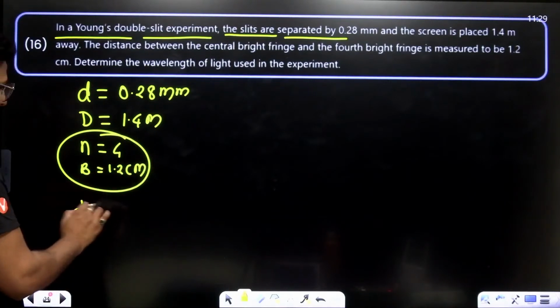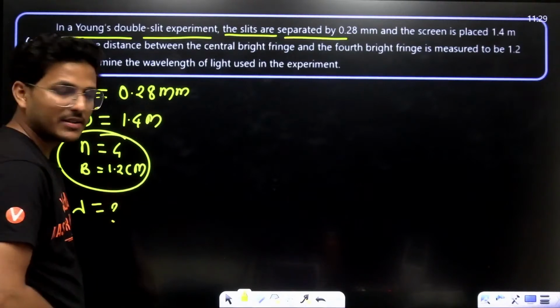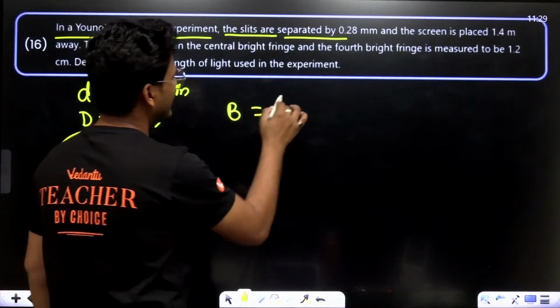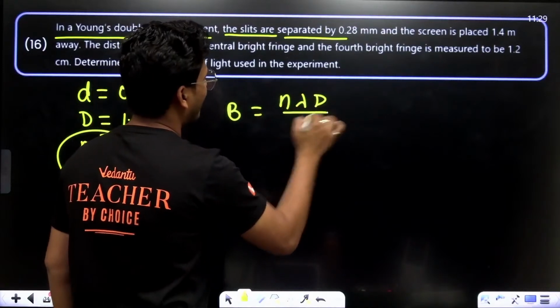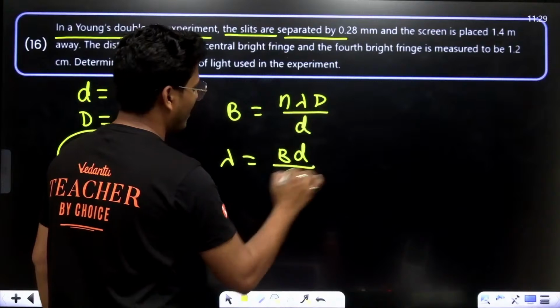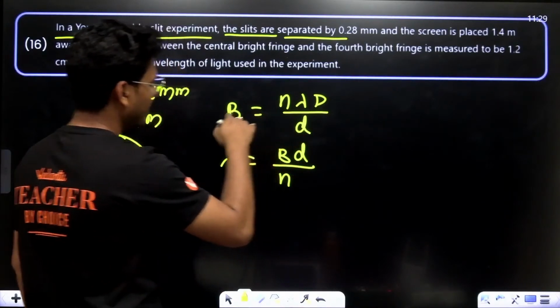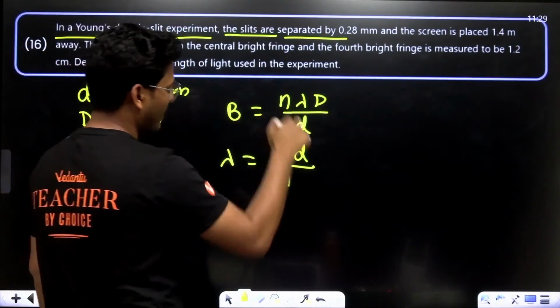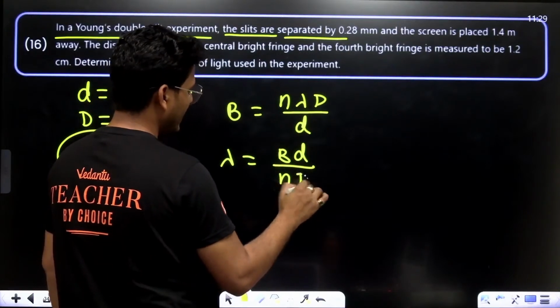We want the wavelength lambda. You know, Y equals n lambda D upon d. We want to calculate lambda, that means lambda equals Yd upon nD.